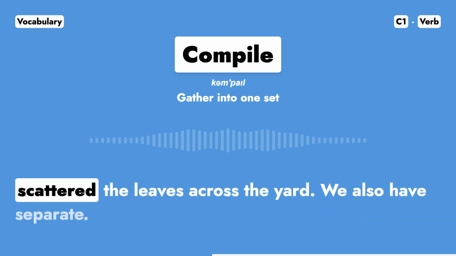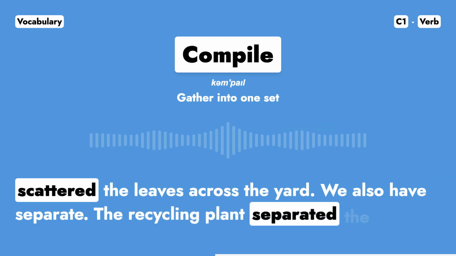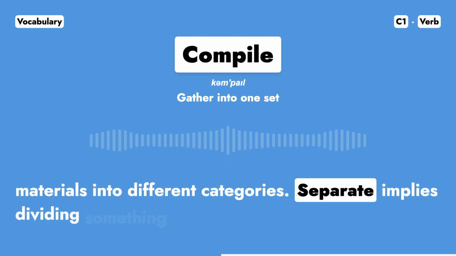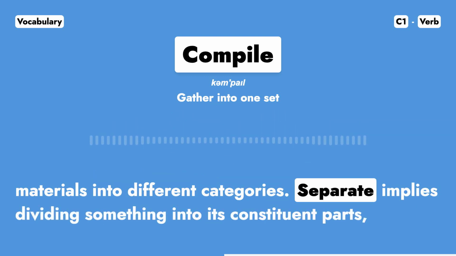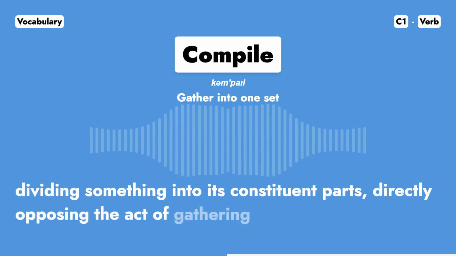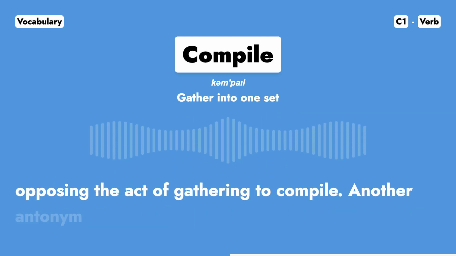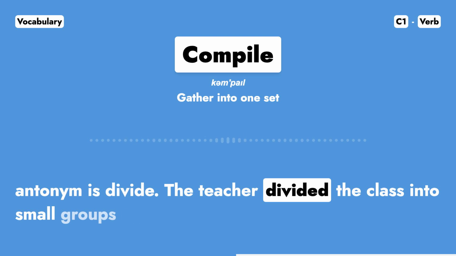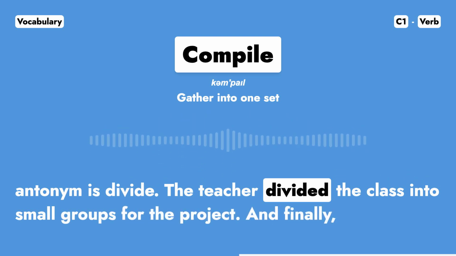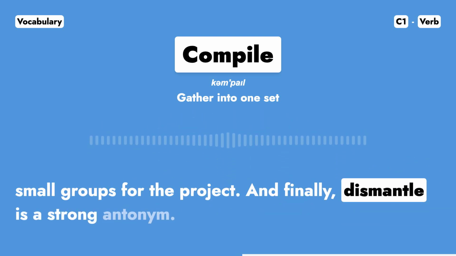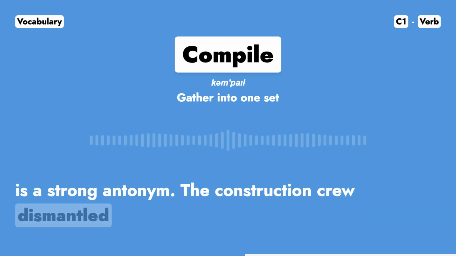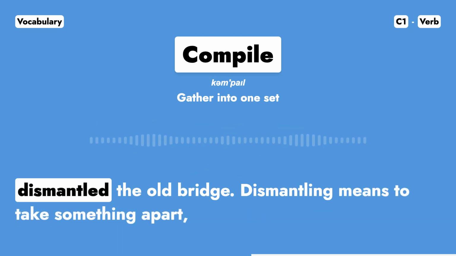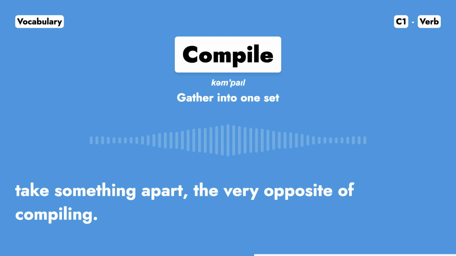We also have separate. The recycling plant separated the materials into different categories. Separate implies dividing something into its constituent parts, directly opposing the act of gathering to compile. Another antonym is divide. The teacher divided the class into small groups for the project. And finally, dismantle is a strong antonym. The construction crew dismantled the old bridge. Dismantling means to take something apart, the very opposite of compiling.